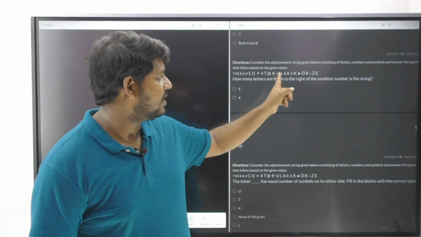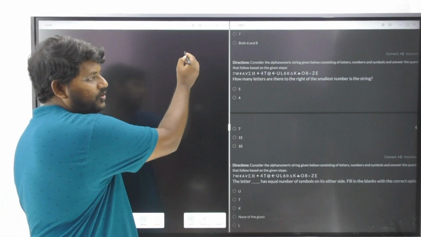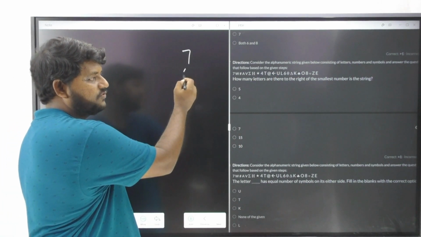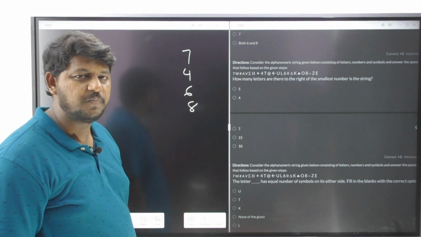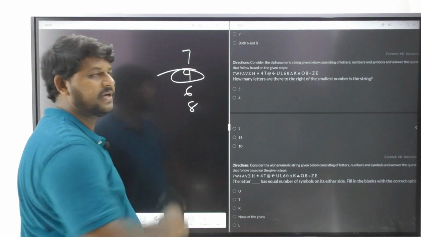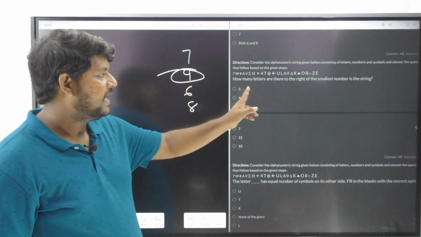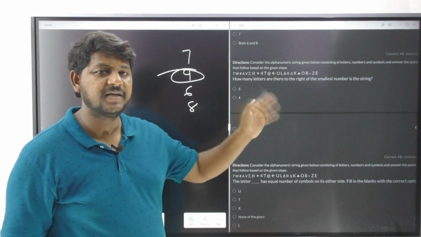It is 4. How many numbers are there? You see, observe, 7 is there, and next 4, 6, 8. These are the 4 numbers we have got. What is the smallest number? Smallest number is 4. How many letters are there towards the right side of 4?